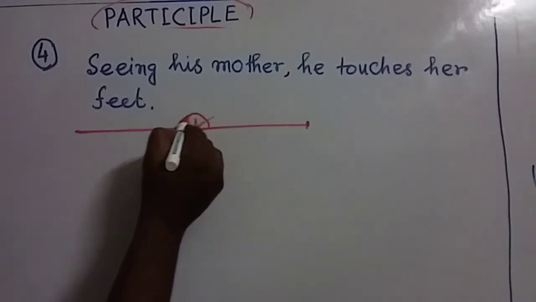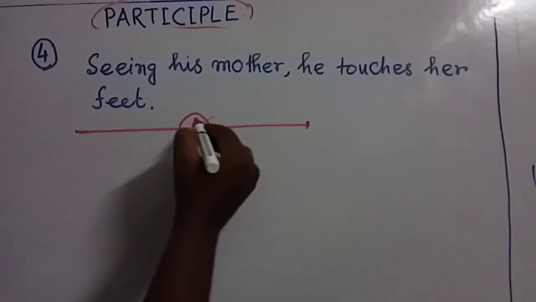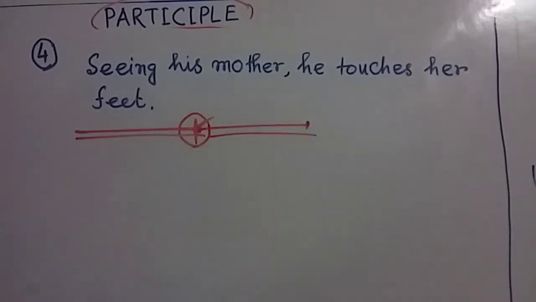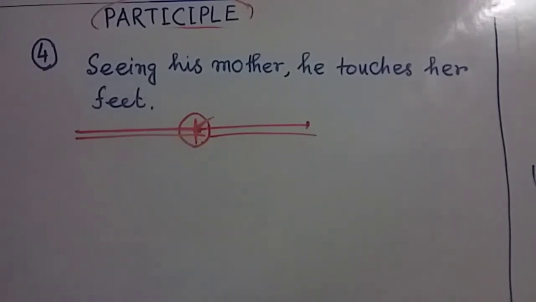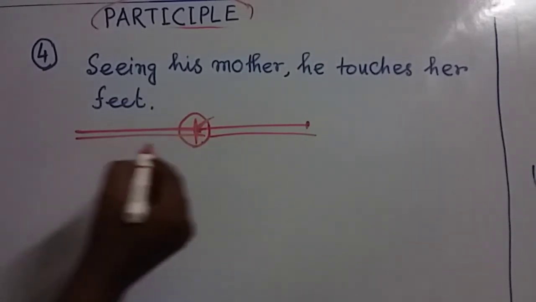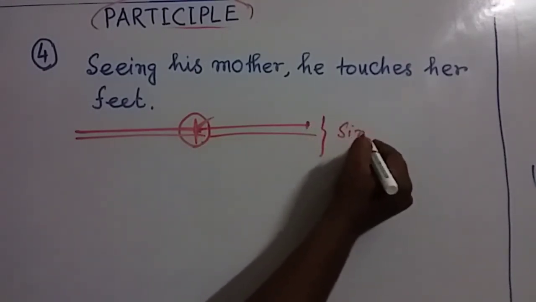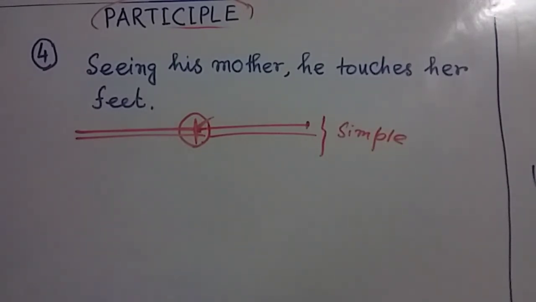That means between these two actions, there is no such time gap. One action completes and the second action starts. And for this situation, if we want to make simple sentences, at that time we use present participle.